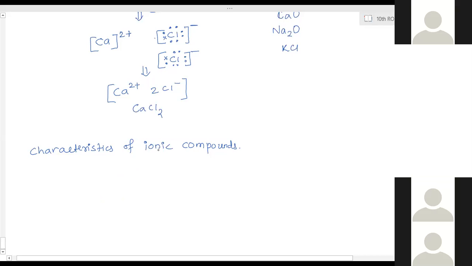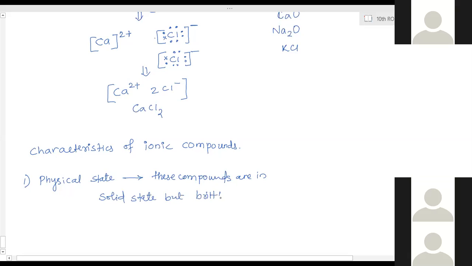Next is characteristics of ionic compounds. There are 4 characteristics you have to remember. First one is physical state. These compounds are found in solid state, but although they are solid, they are brittle.